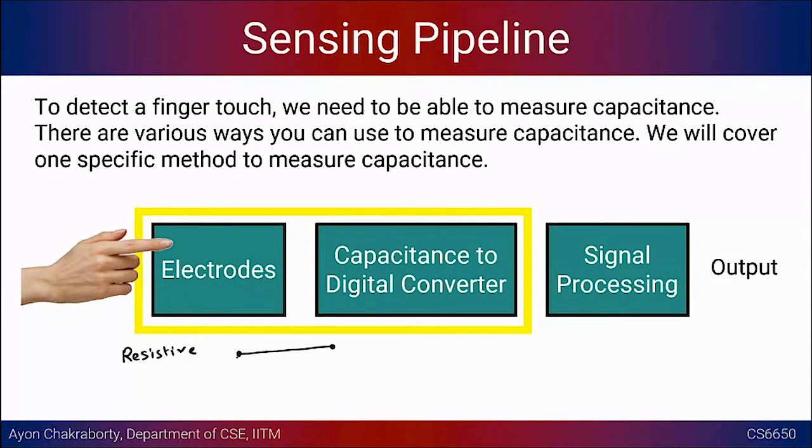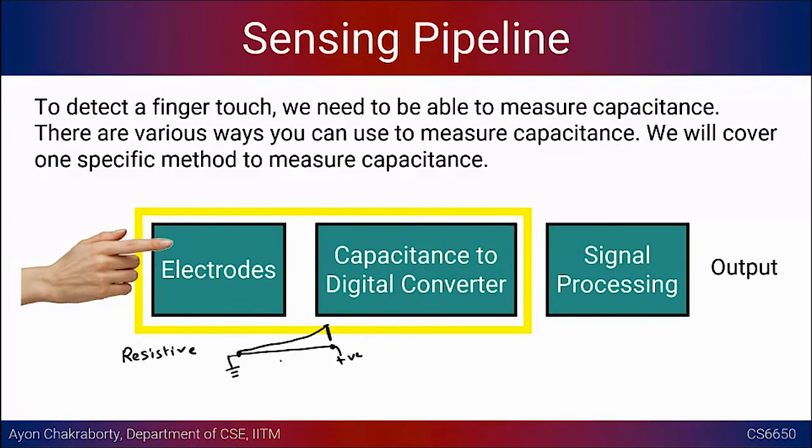So if one side was grounded, the other side we put a positive voltage, and this had some resistance which was responsible for creating the voltage gradient. So in this particular place, you will have a very high value of voltage which will go down as you go more and more towards the end of the strip, right?